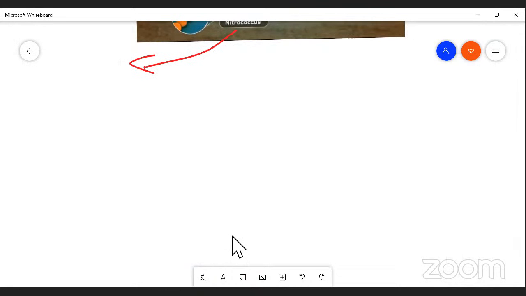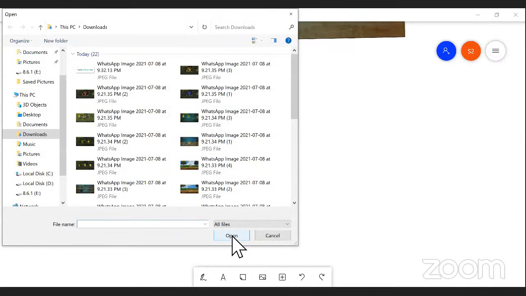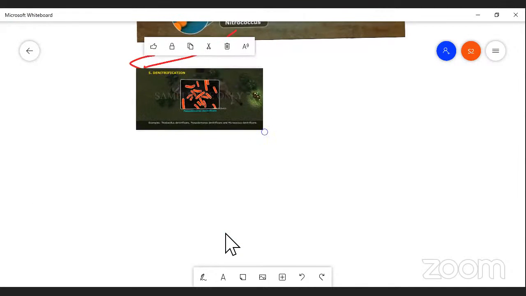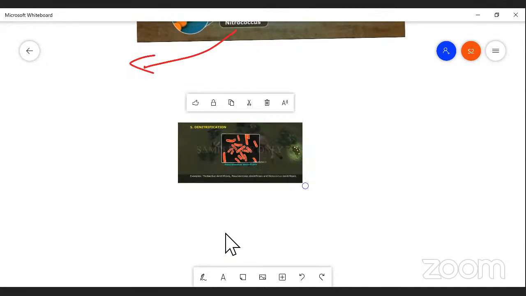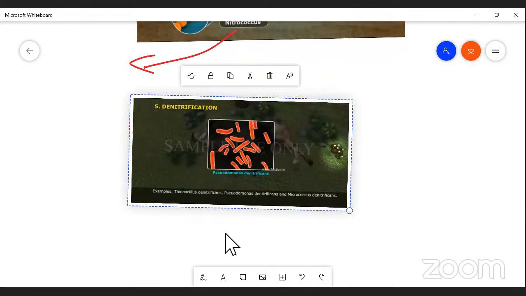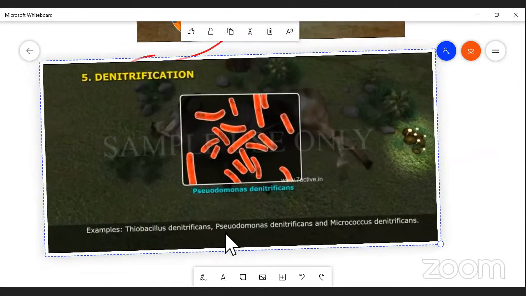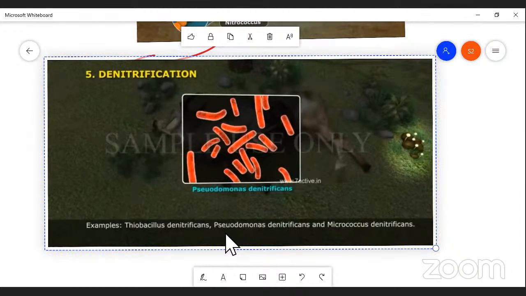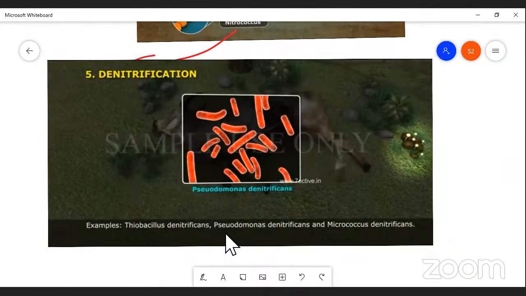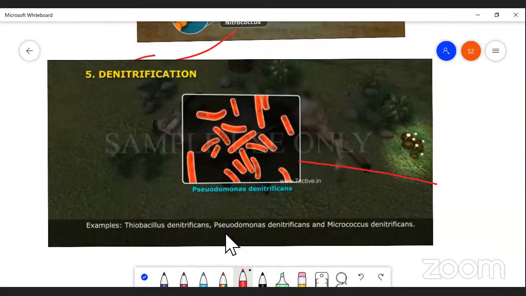So on the whole, I'm going to show you, right? The last one, the denitrification process. Denitrification is nothing but the reverse of nitrification. Some members are involved in denitrification. They are Pseudomonas denitrificans. What is it? It is a bacteria, which is able to convert nitrite and nitrate into the molecular form of nitrogen, right? So this is called denitrification.